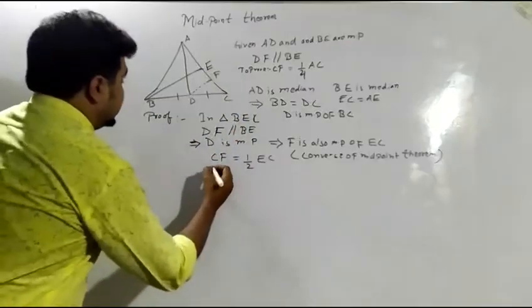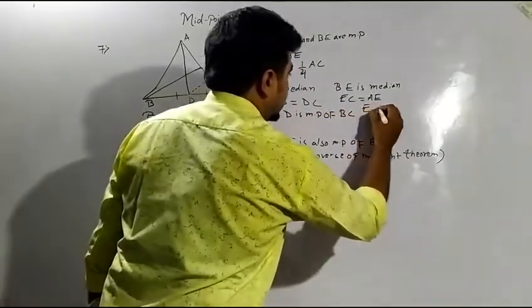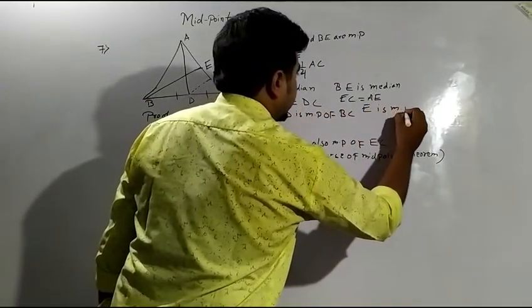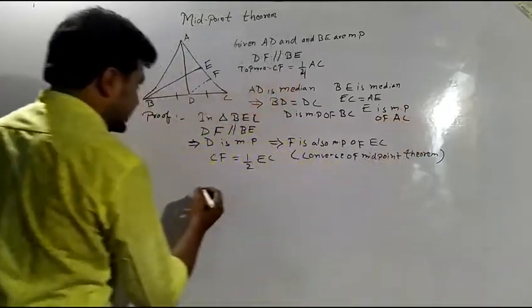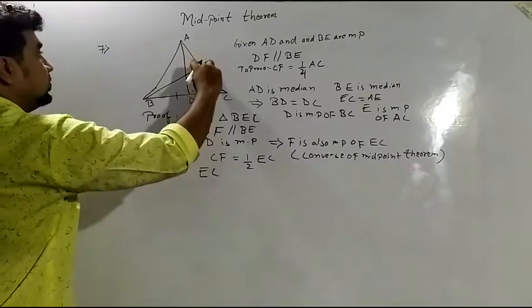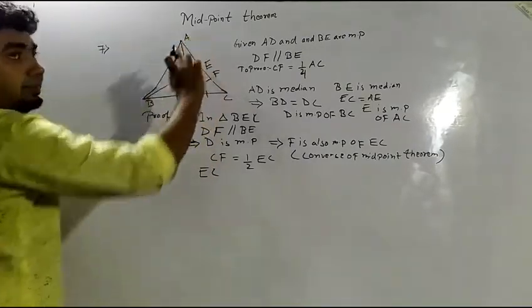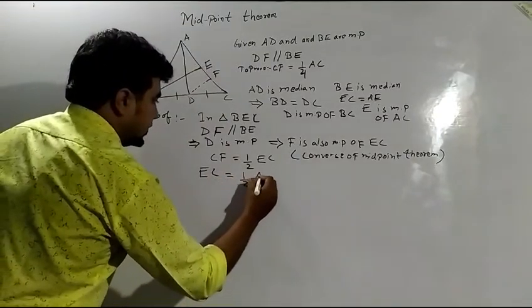Now about EC. E is the midpoint. From here I am getting E is the midpoint of AC. That implies EC will be half of AC. EC will be half of AC.